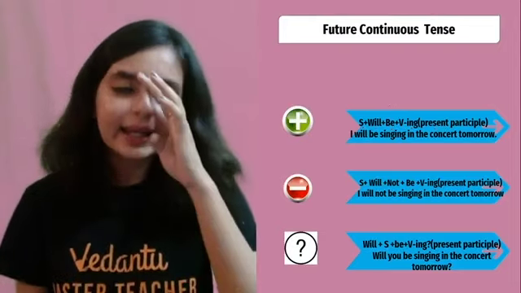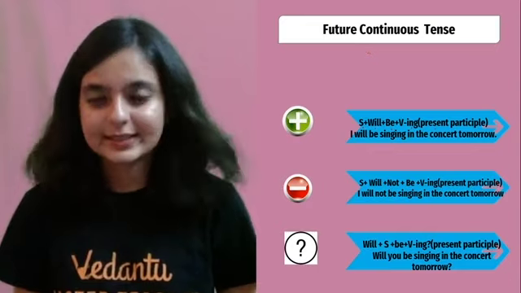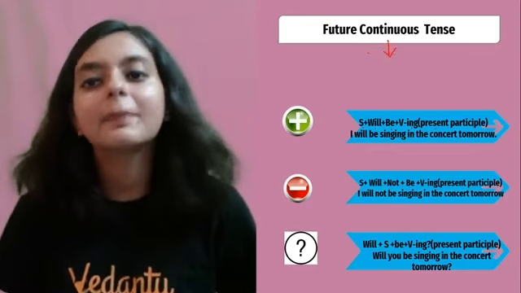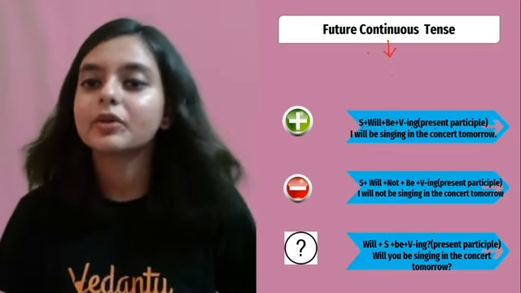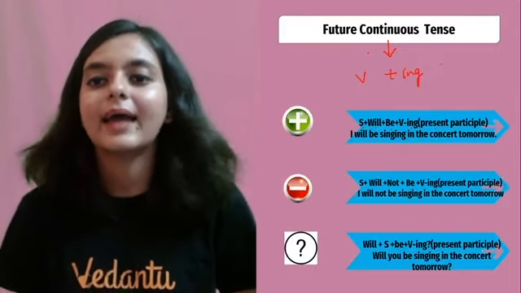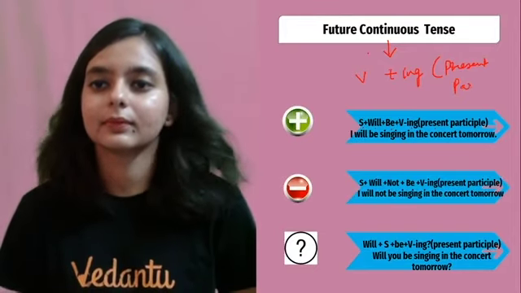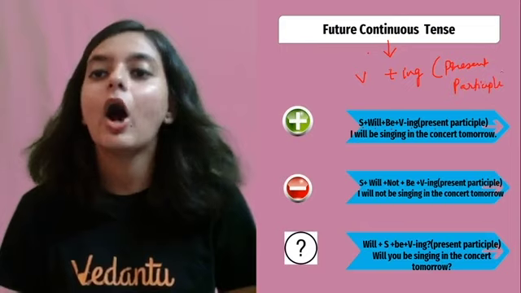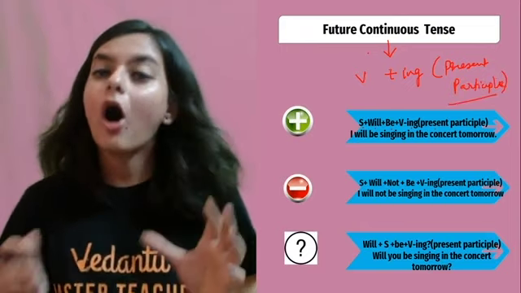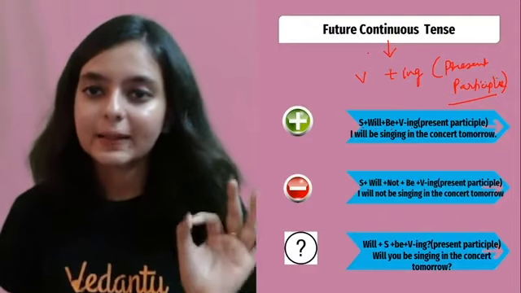Now one thing that I want you to remember is, for all continuous tenses you will have, wherever you see a continuous tense, always remember it will have V plus ing, that is present participle. Okay? Always remember this. All continuous tenses will have present participle. That is V1 plus ing.